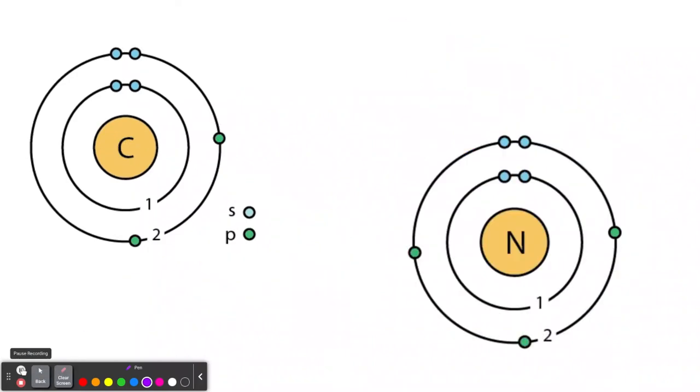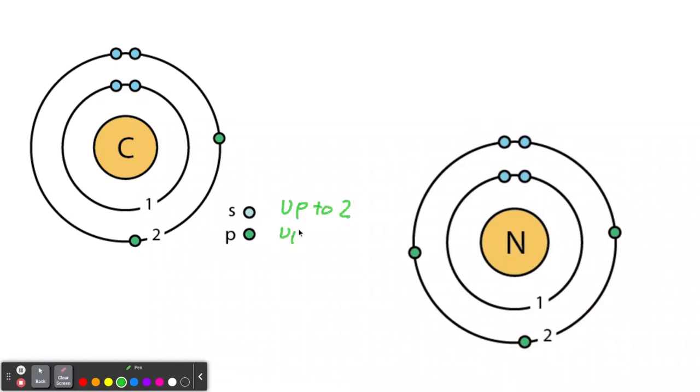So now we have carbon and nitrogen. Guess which one's nitrogen? Yeah, you know. So look at carbon here. On the first shell, the first orbit, it has its 2 S's. And remember, let's get our pen working, by the way. Let's use green. Remember, it can only have 2 S's, up to 2. And the first shell can only have 2 S's only. No P's, no D's, no F's. So up to 2. What about the P?